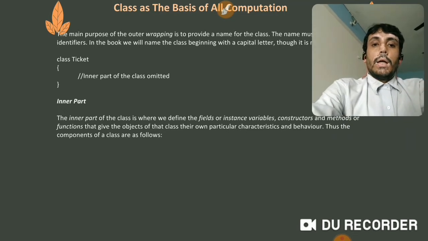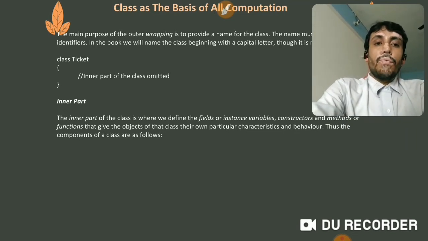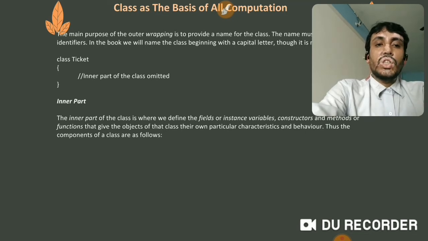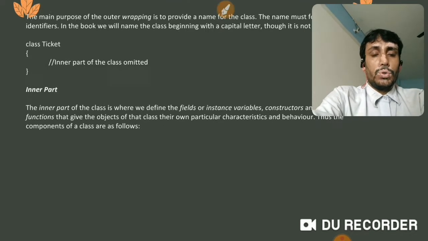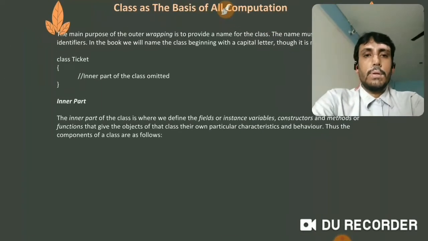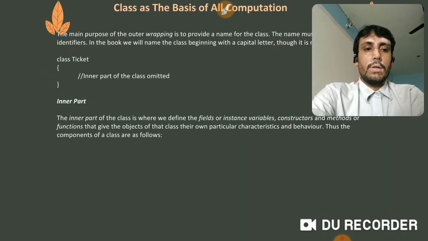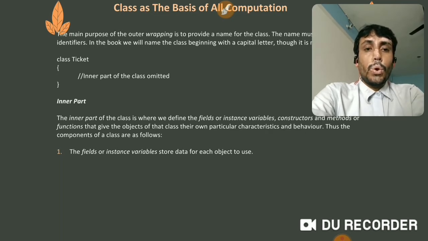The inner part of the class is where we define the fields or instance variables, constructors and methods or functions that give the objects of that class their own particular characteristics and behavior. So therefore, the components of a class are as follows. The fields can be said as instance variables, they store data for each object to use.